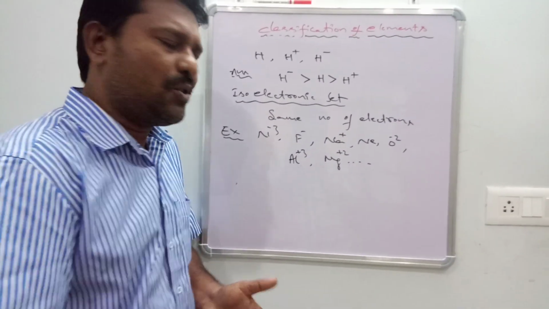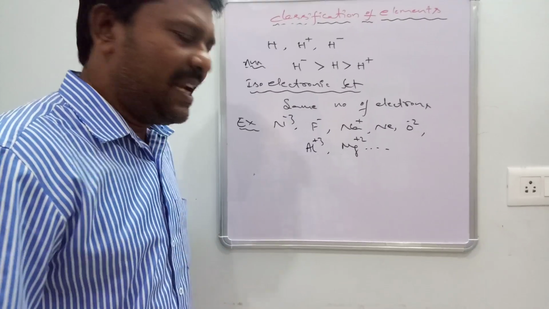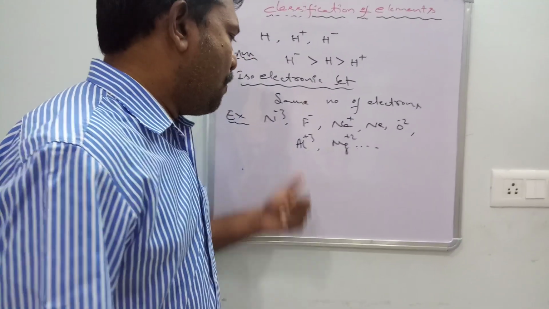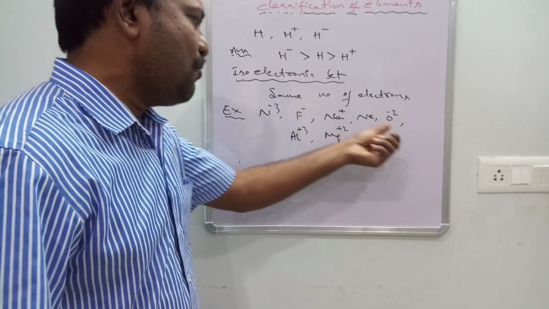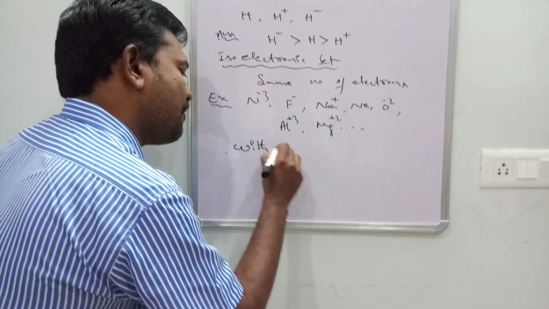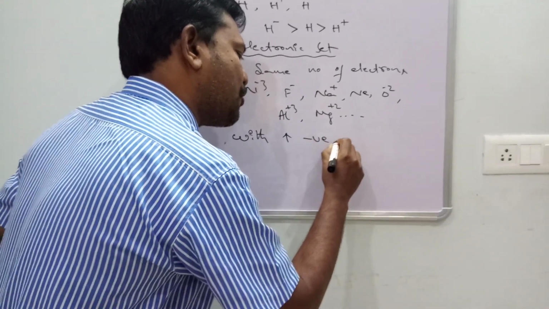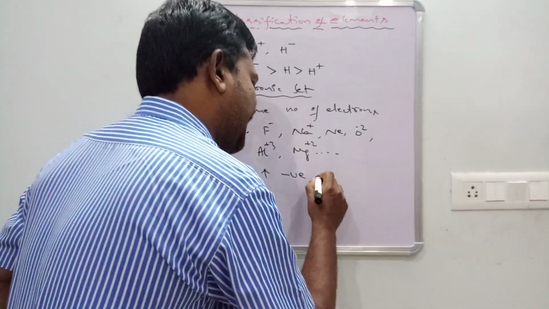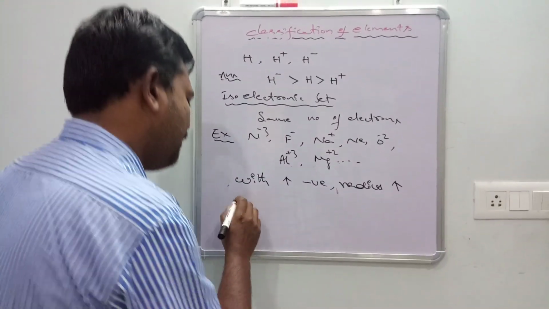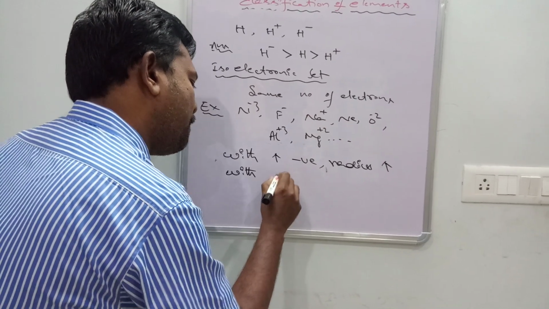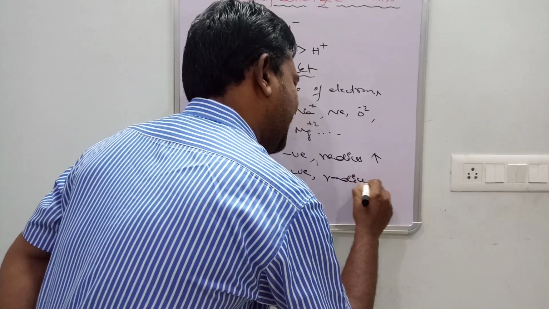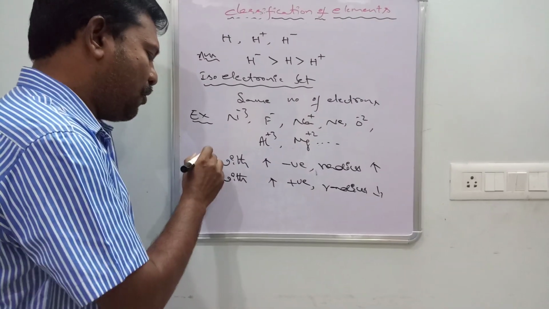What we are asking here is the order of ionic radius for an isoelectronic set. Already familiar: negative is greater than neutral, neutral is greater than positive. More negative ions are there: N minus, F minus, O minus, which is larger? Here is one more point. With increasing negative charge, radius will increase, or with increasing positive charge, radius will decrease. That is the important point.